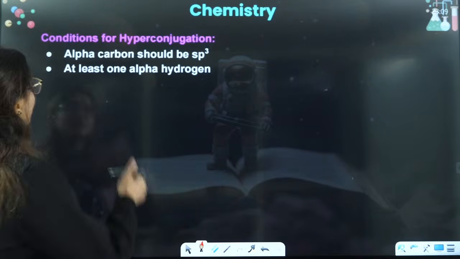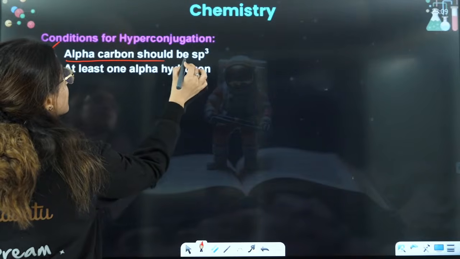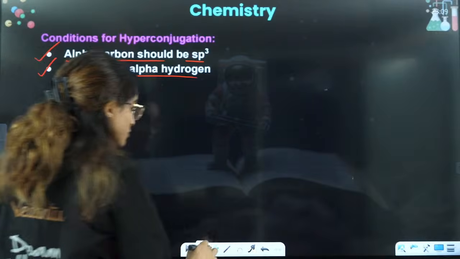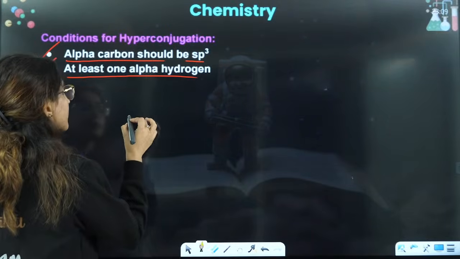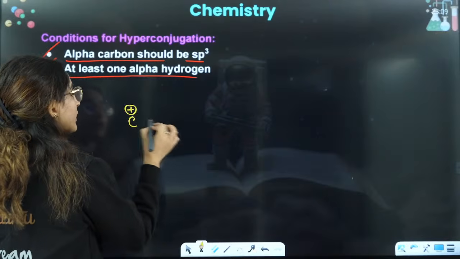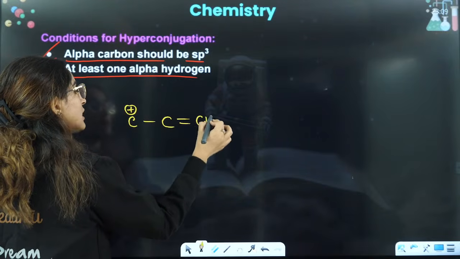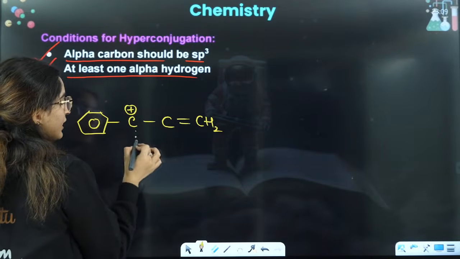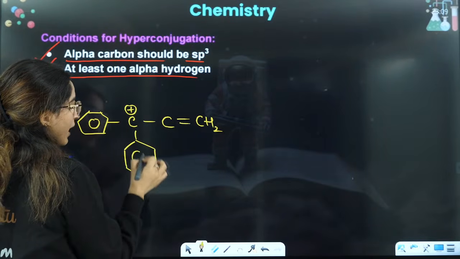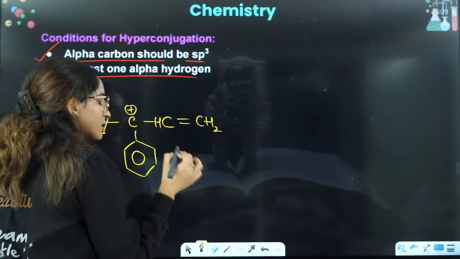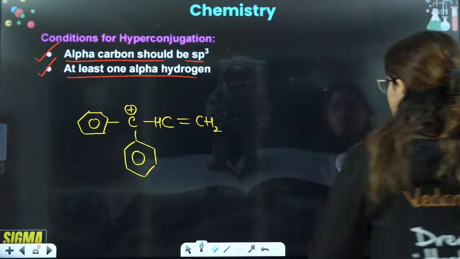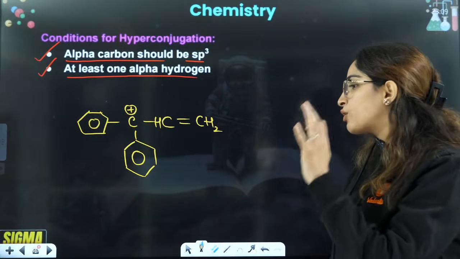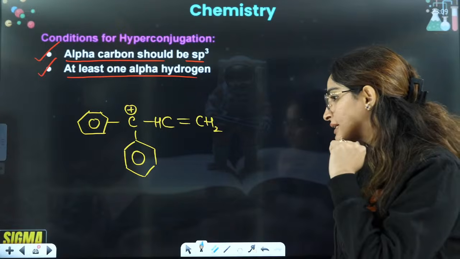So what is the condition? The condition is that the alpha carbon should be sp3 and it should have at least 1 hydrogen. If the alpha carbon is not sp3, say you have a carbocation, this is C double bond, this is CH2, and it is connected with 1 phenyl and 1 phenyl. Tell me, will this show any kind of hyperconjugation or not?